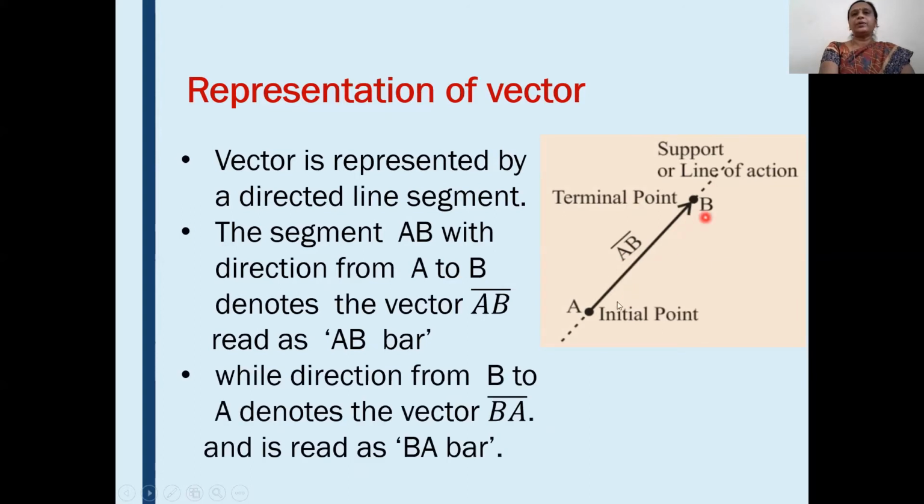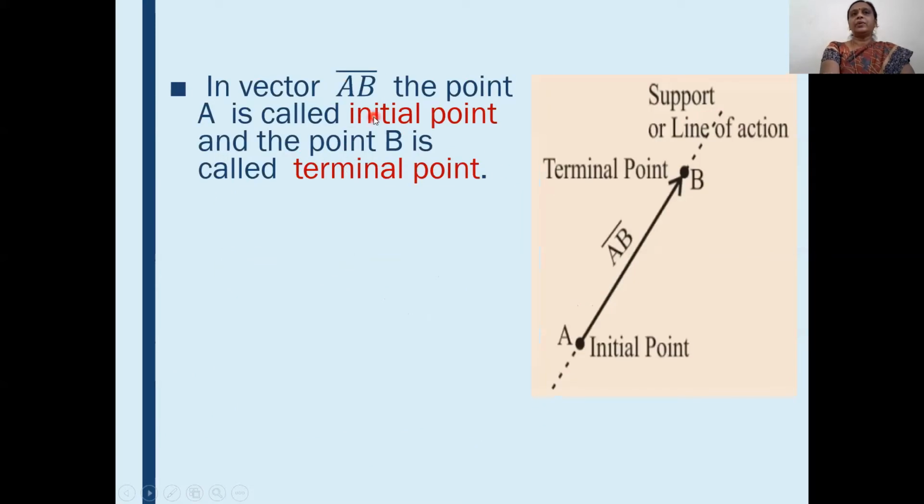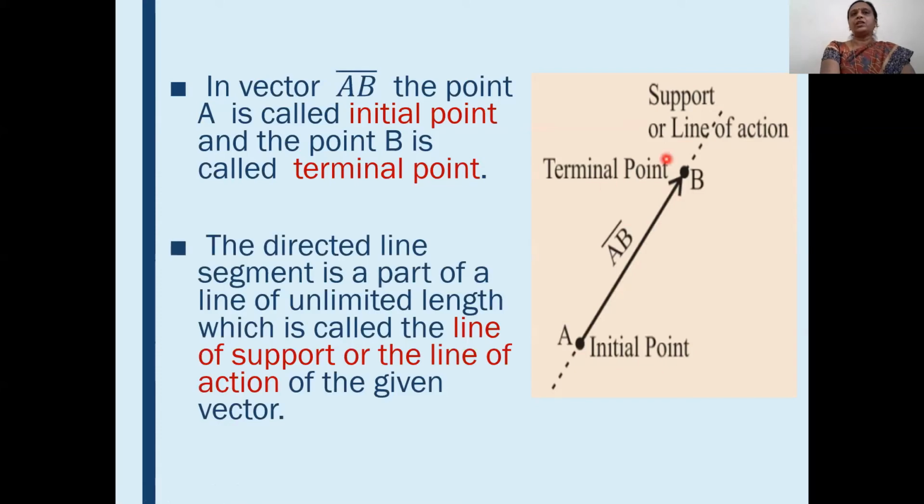If the direction is from B to A, here in the diagram direction is from A to B, therefore it is vector AB bar. But if direction is from B to A, then it is denoted by BA bar and read as BA bar. Okay. Now, in a vector AB bar, here A is called initial point and B is called terminal point because this line segment shows an arrow towards B. It starts from point A, therefore it is the initial point, and the arrow is going towards point B, therefore that is the terminal point. And what is this line of support or line of action?